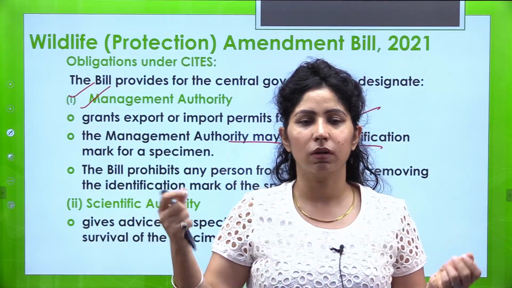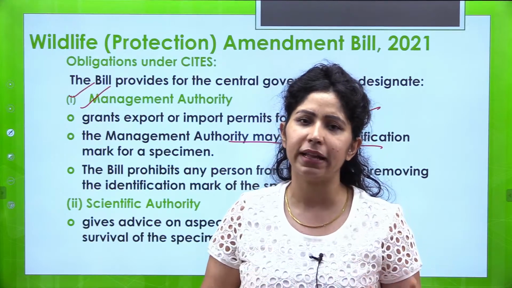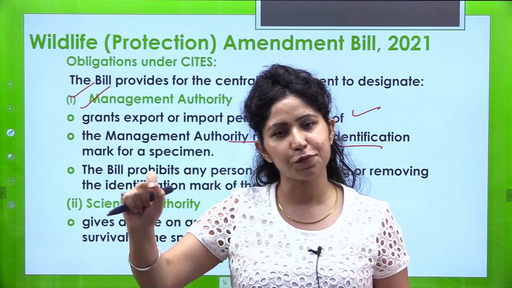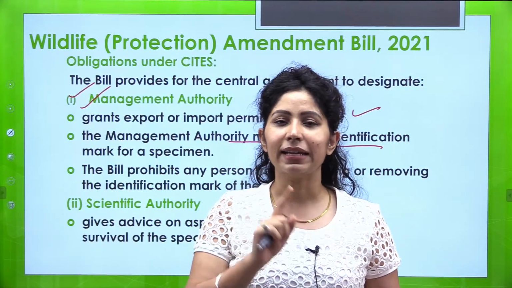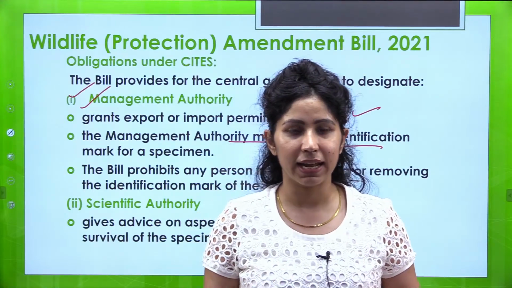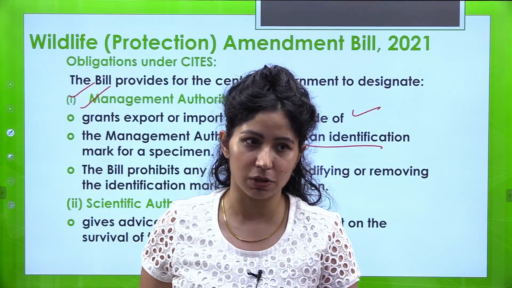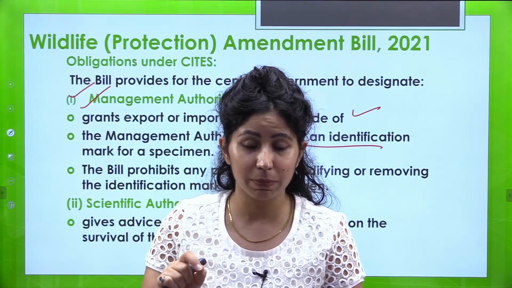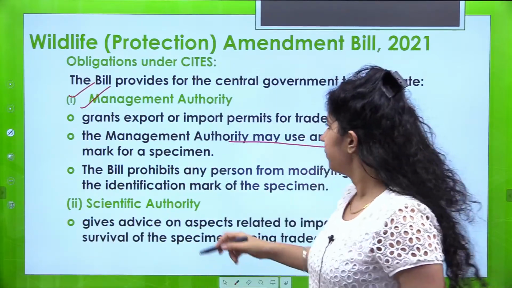For example, election के बाद आपकी जो finger पे ink लगा दी जाती है, probably that kind of indelible ink or whatever they feel is fit for the animals or plants, they will use that identification mark, and any person who has got this certificate of trading in that species will not be allowed to modify that identification mark. So this way we will be able to comply with CITES better than before.